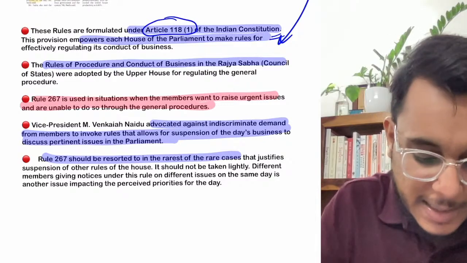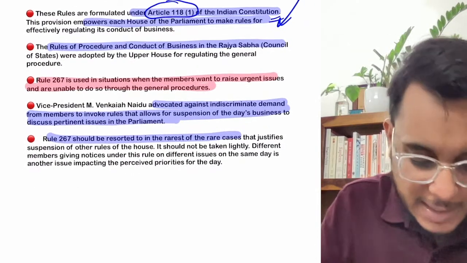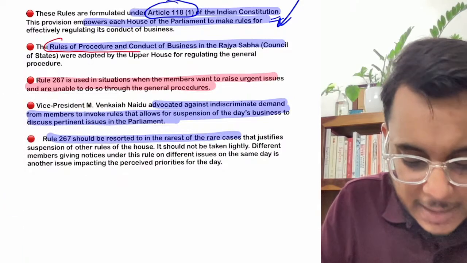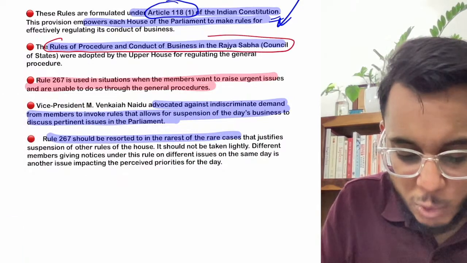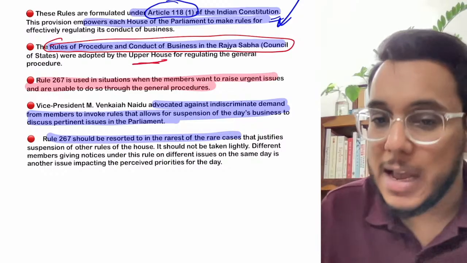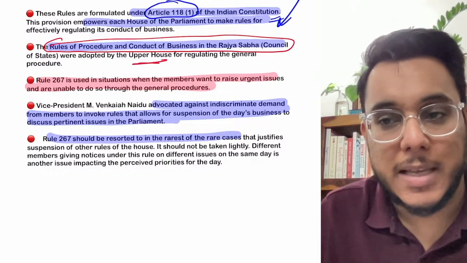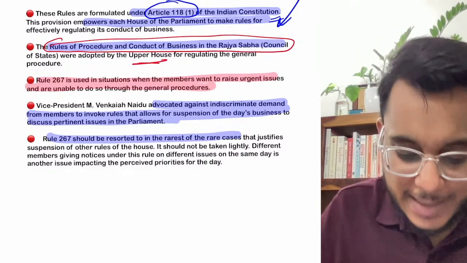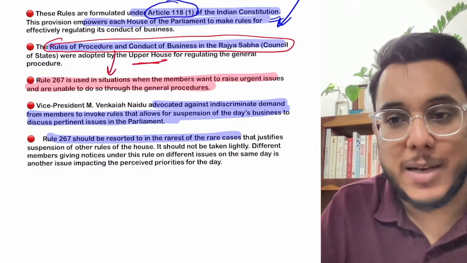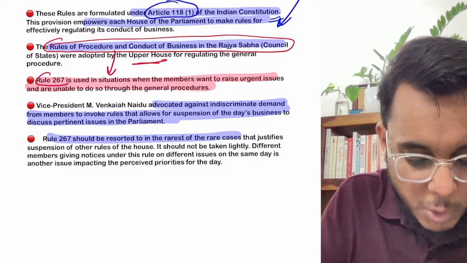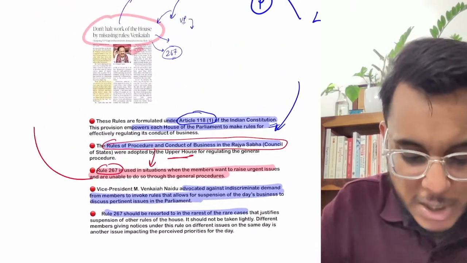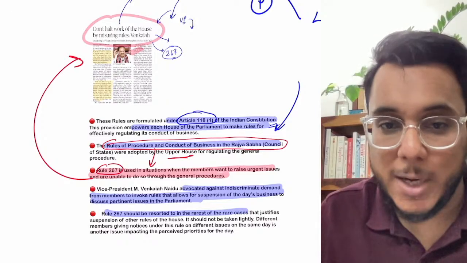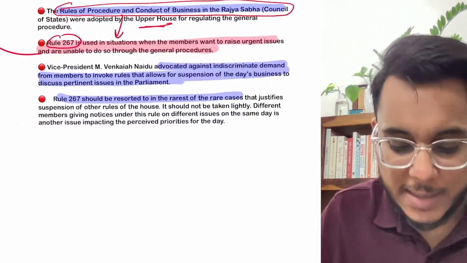Now by using this article 118, within the Rajya Sabha, the rules of procedure and conduct of business in the Rajya Sabha have been adopted. For the Lok Sabha also similar rules are there. The rules of procedure of the Lok Sabha are also separate. Now guys, in the rules of procedure of Rajya Sabha, there is one particular rule, that is rule number 267, whose mention has been made by the vice president that we should not misuse it. Now what is this rule 267?